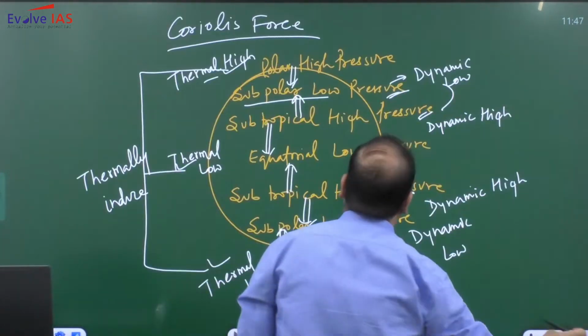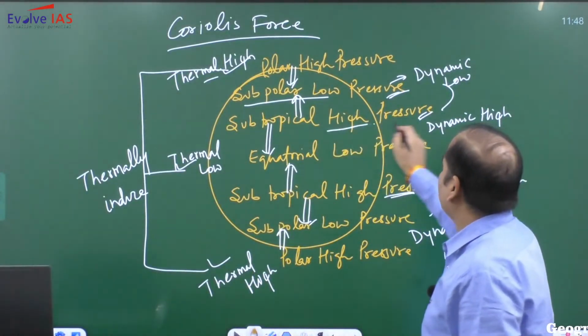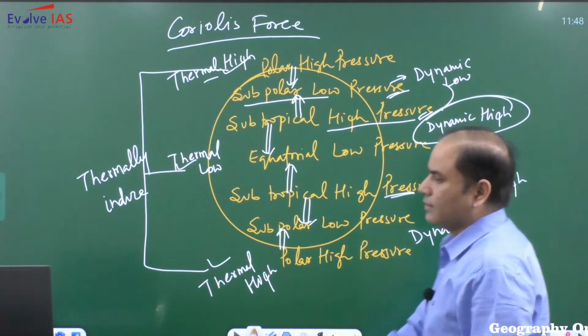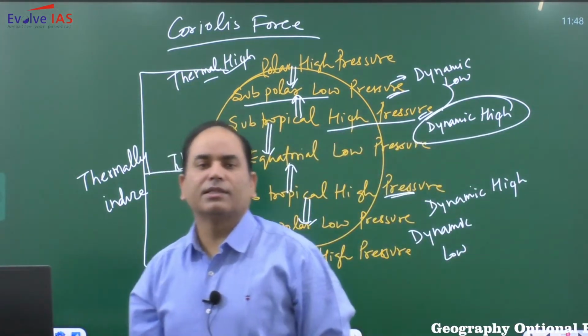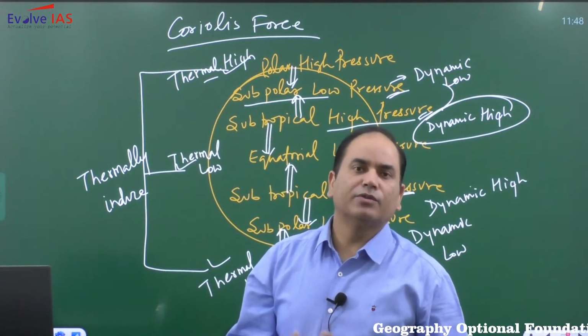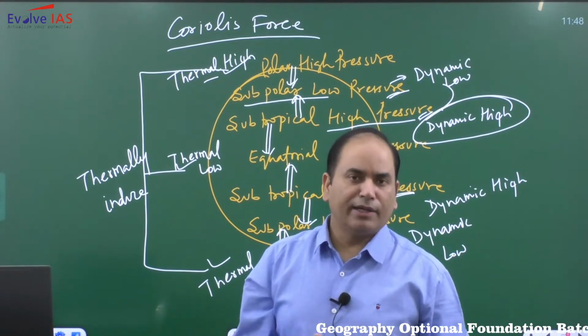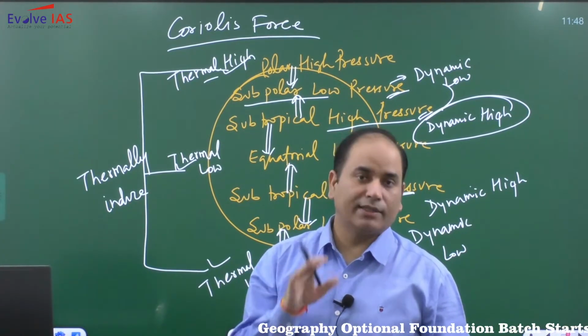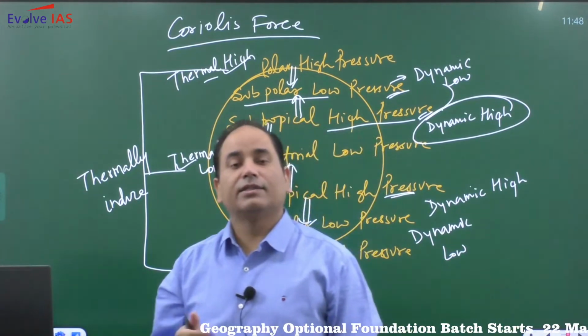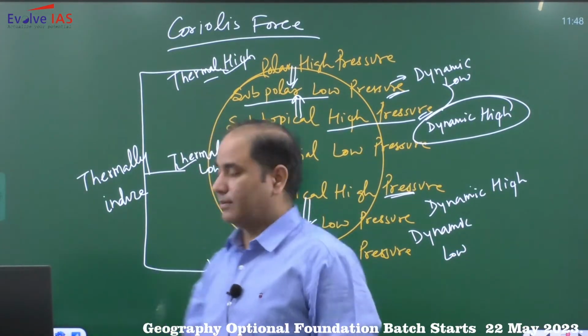Subtropical high pressure I already have explained. This subtropical high pressure is dynamic high. So subtropical high pressure is not thermally induced pressure, it is dynamically induced. How is it dynamic? So Coriolis effect. What is Coriolis effect? It is associated with the rotation of the earth.